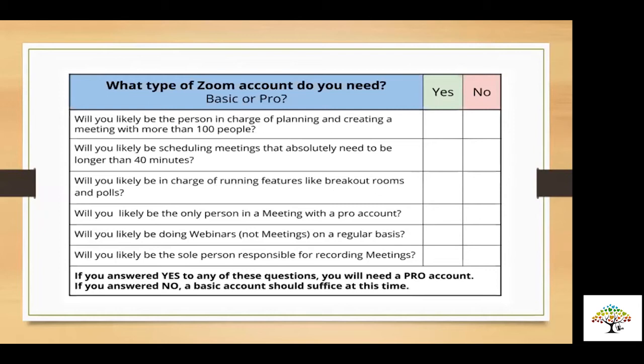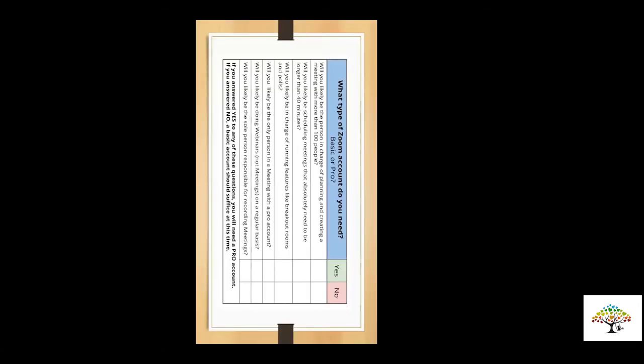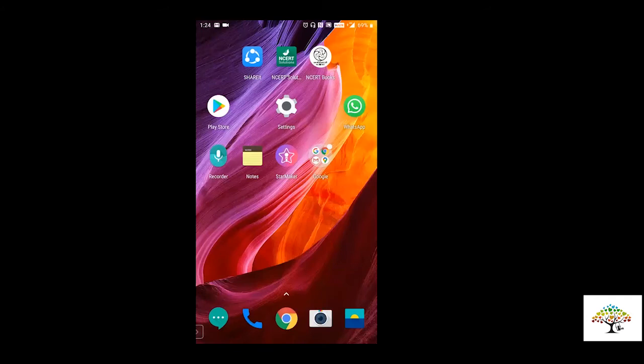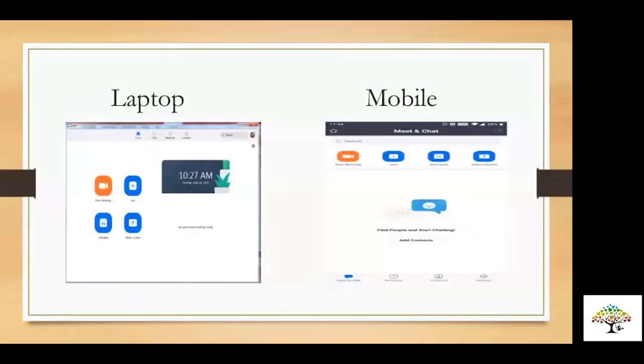Okay, my screen is gone. So let's understand what to do. As I told you, I'm going to show you Zoom on laptop and Zoom on mobile, what to do and how to do it. The moment you sign in, and as we said, there is pro and basic, let's say we are talking about the basic version. The moment you sign in on your laptop, this is what you see on the left side. And on your mobile, this is how you see the Zoom app.